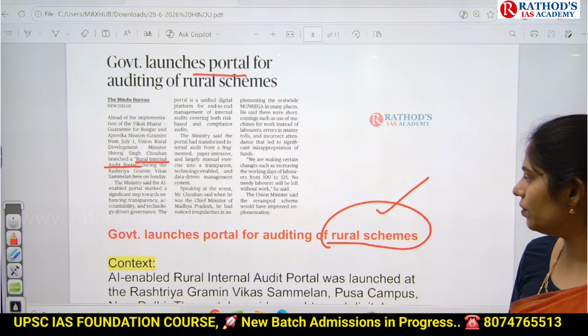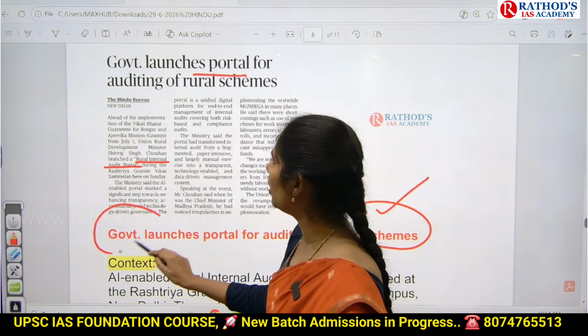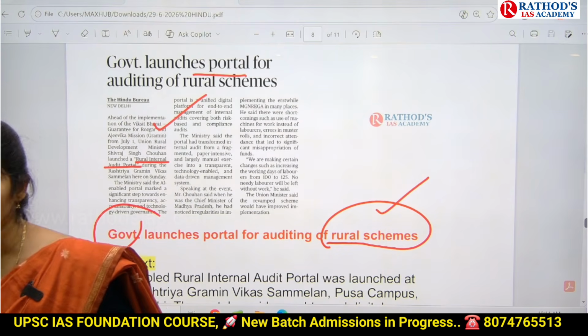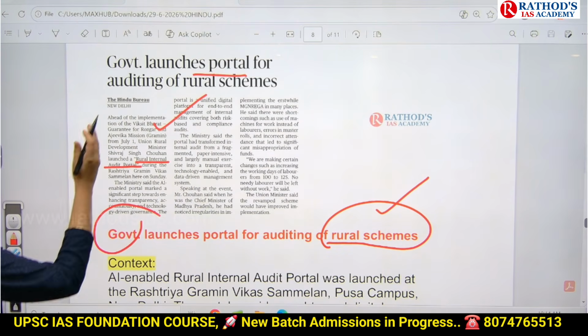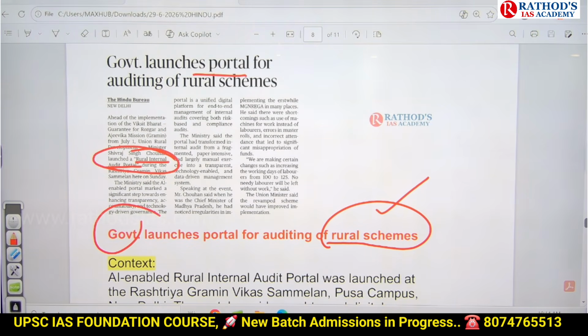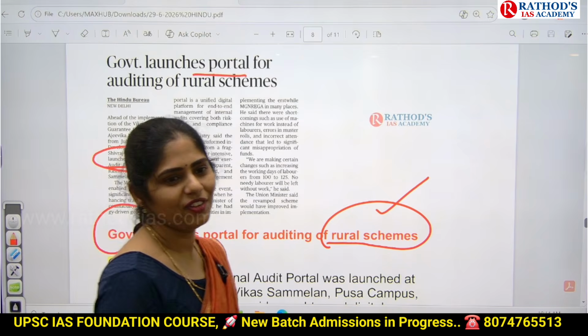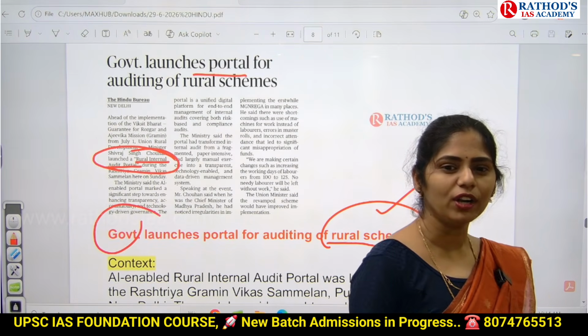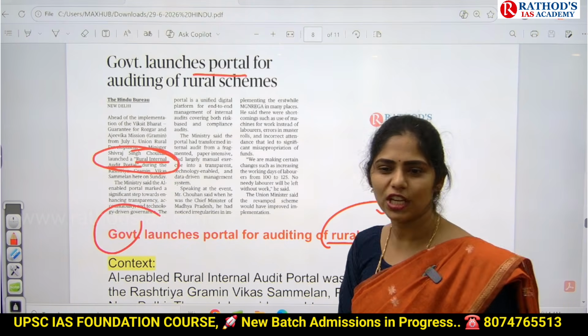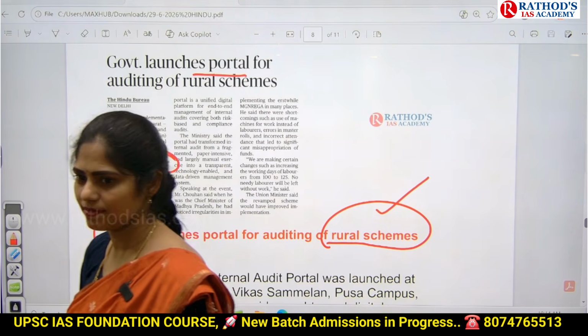So because of this, our government has now launched an AI based audit system. The name of this AI based audit system is Rural Internal Audit Portal. From now onwards, we can ensure there is proper utilization of funds at the rural levels, and we can bring change in the villages.